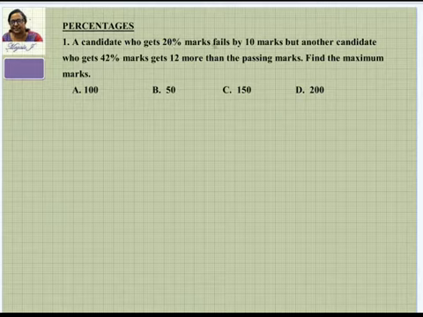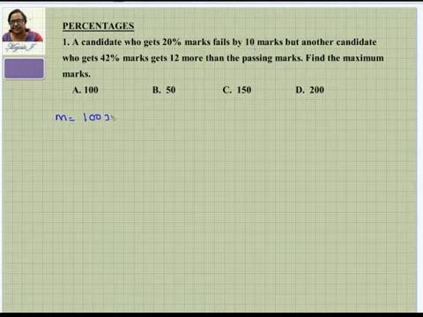Here 20 is given, so that's not a problem. What we can do here is consider 100 as the initial value. Let the maximum score be 100, but since there are values in between, we'll consider it in terms of x.